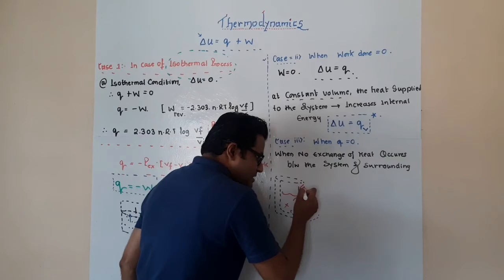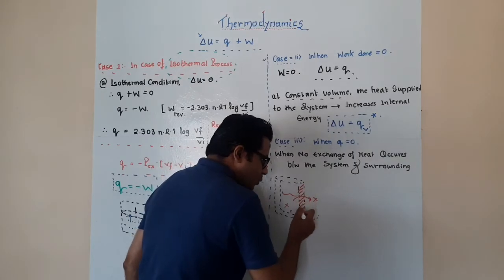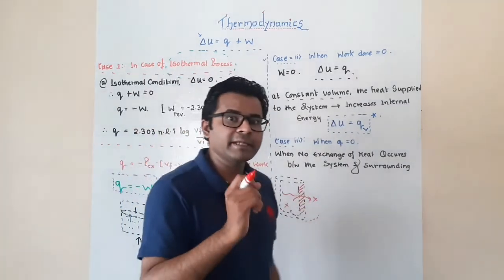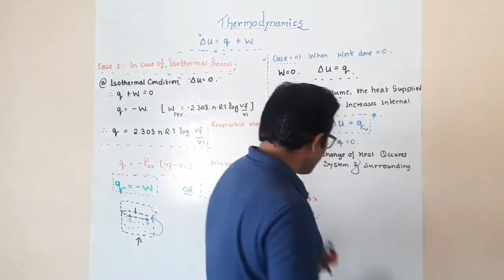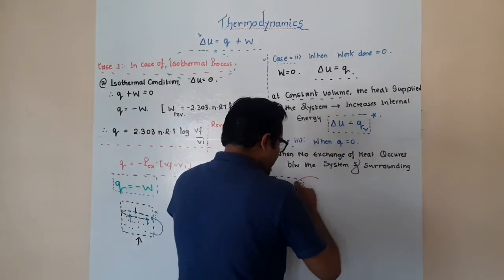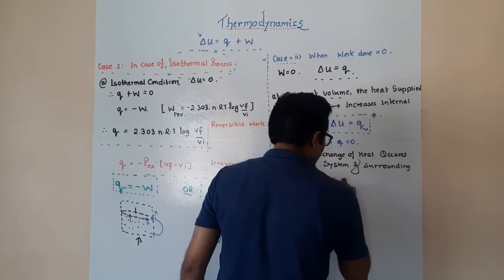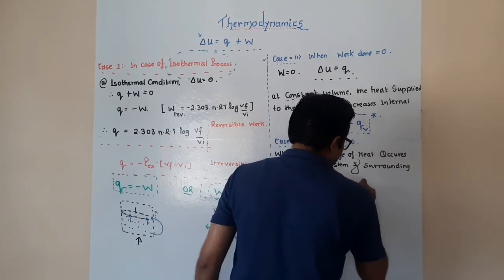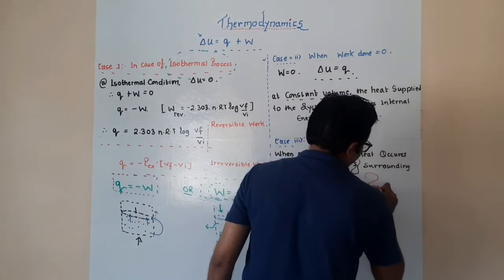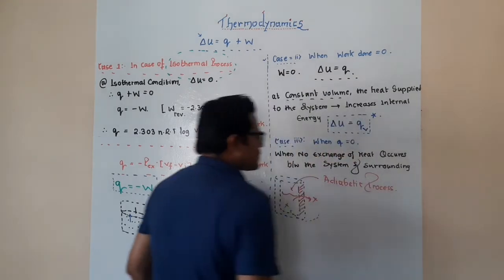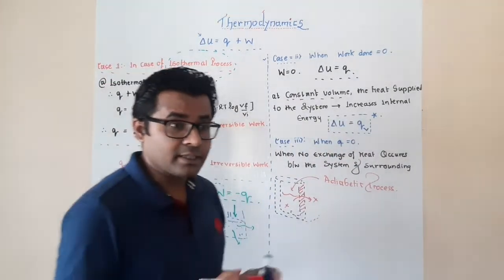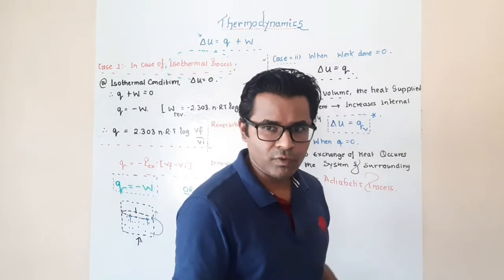Now such kind of systems, the wall is considered as an adiabatic wall, correct? Now the process inside, we call it an adiabatic process. Okay, so when it is an adiabatic process, the work done is called an adiabatic work.